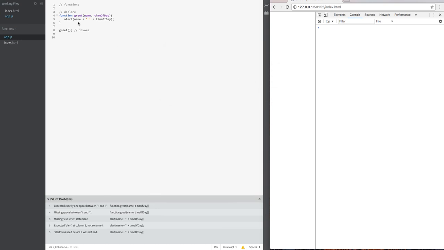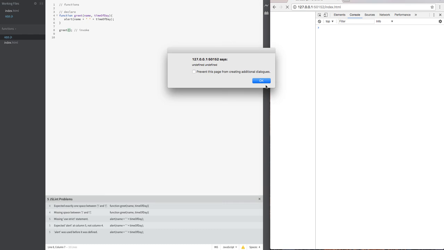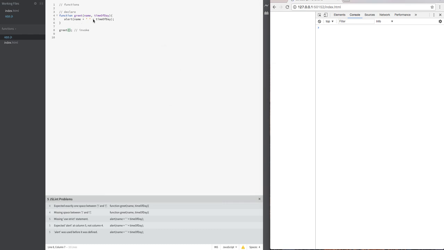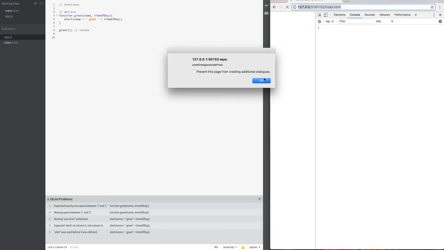So now, when I invoke this function, it will still put undefined, because you know these variables are undefined because we haven't passed those arguments inside here. So check what happens. Undefined. What we want it to say is, are they good morning? You understand? So we need this part here. If I refresh, you will see undefined good. So it means I need space here. I also need space here. If I refresh now, you see undefined, good, undefined, good.